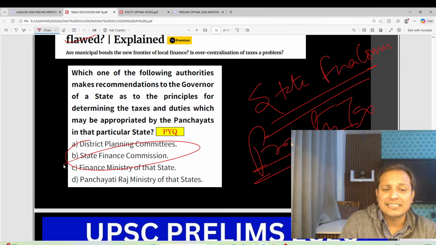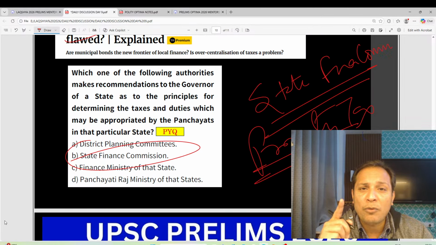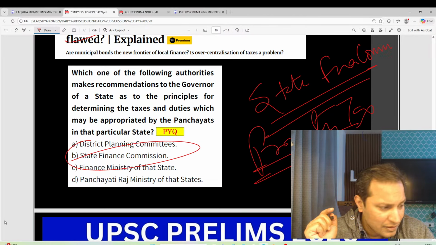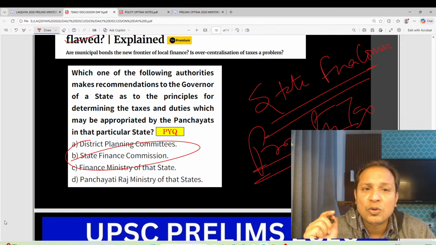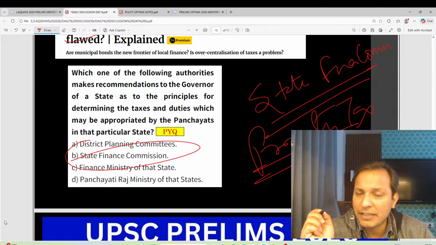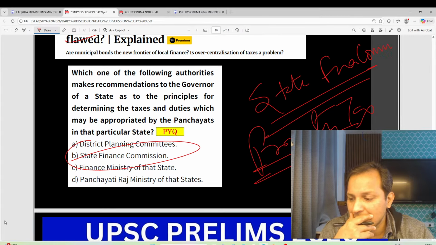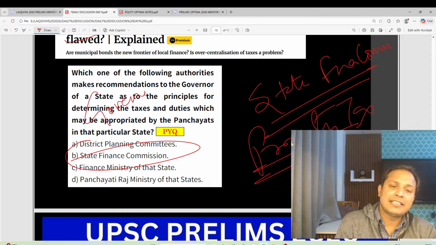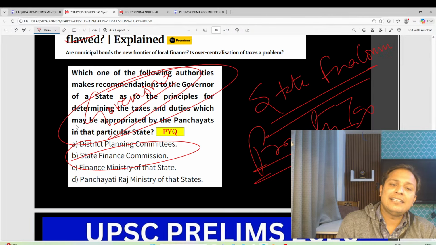The State Finance Commission. Who appoints the State Finance Commission? Let me see how many of you are able to answer. Who appoints the State Finance Commission? Anybody? The State Finance Commission is appointed by whom? Again, the governor. Again, the governor, guys.